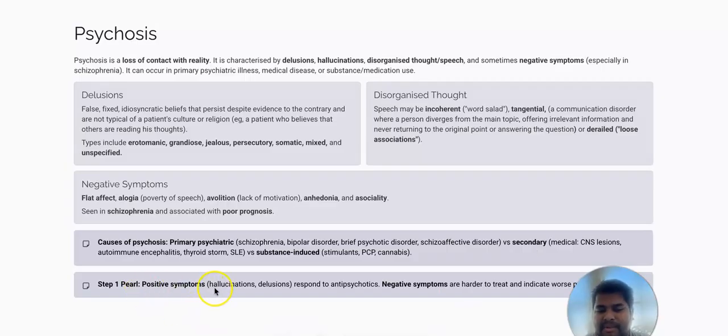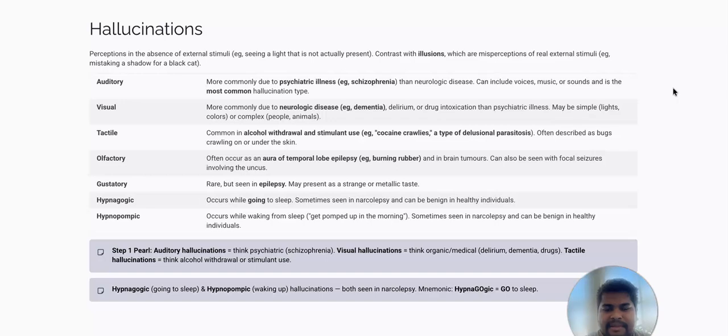In step one, we have to understand this: positive symptoms like hallucinations and delusions respond to antipsychotics. So if the person has psychosis and he or she has positive symptoms like hallucinations, delusions, or disorganized thoughts, then these can be treated with medicines. Okay, so then they have better prognosis. But if a person has psychosis with negative symptoms, then we have to understand they are very hard to treat and often indicate the worst prognosis. Okay, this is important. Now after psychosis, we will be learning about hallucinations. This is another important topic, and so yes, after this it's hallucinations.